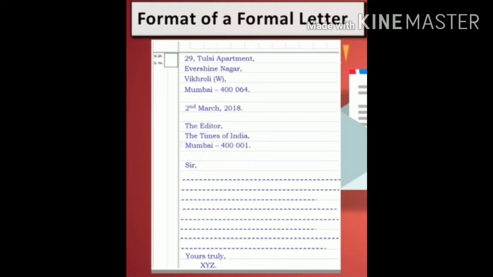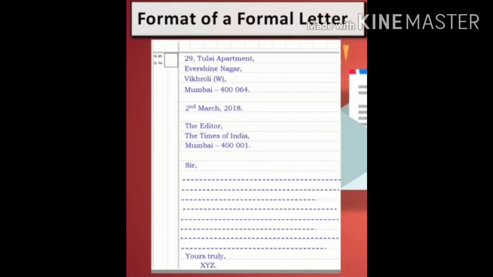on the receiver. So after writing the first para, we'll start with the second para. In this paragraph, tell what specifically happened, or you may comment on the main issue or state your observations depending on the purpose of your writing. And always be careful to give only the required and to the point details, because it is a formal letter. No informal tone. We will keep the formal tone. No unnecessary details.